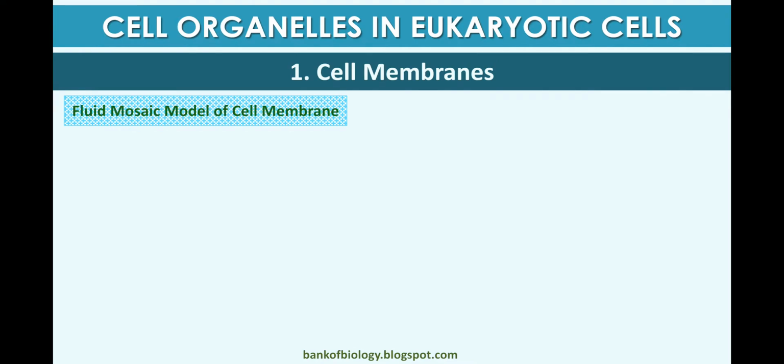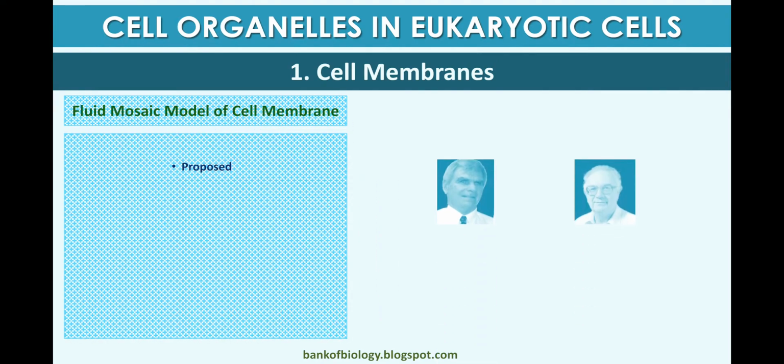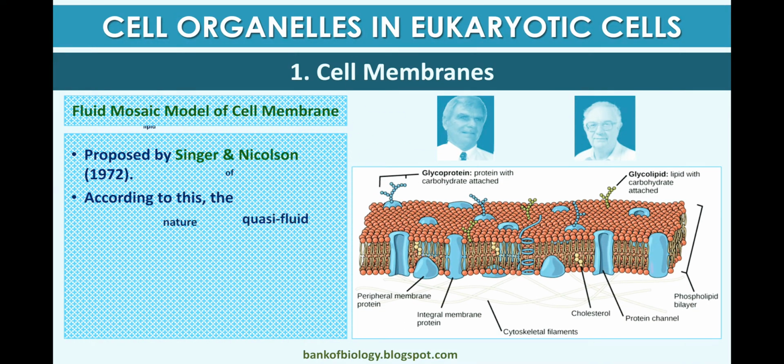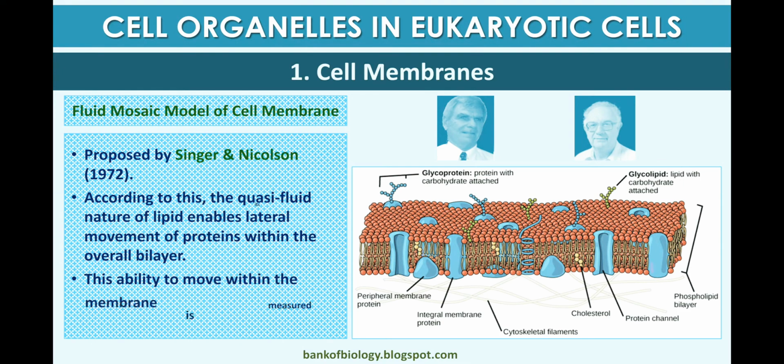Now the fluid mosaic model of the cell membrane, proposed by Singer and Nicholson. According to this, the aqueous fluid nature of lipid enables lateral movement of proteins within the overall bilayer.